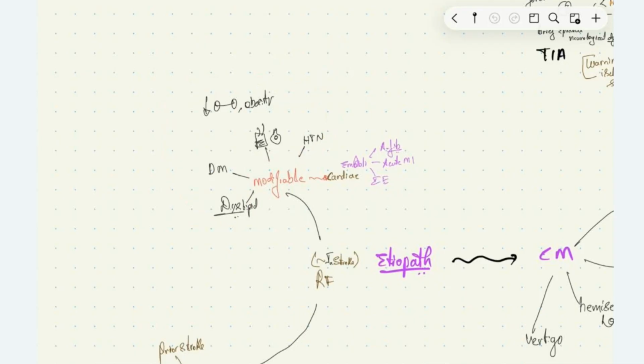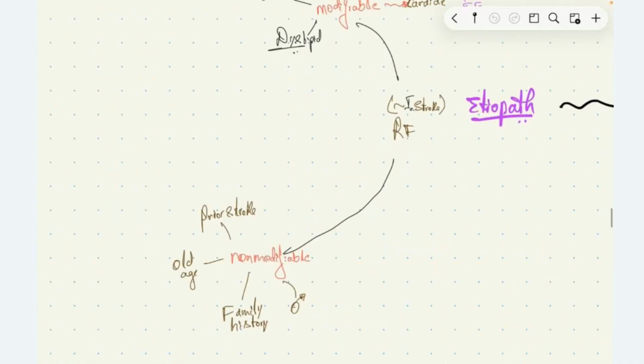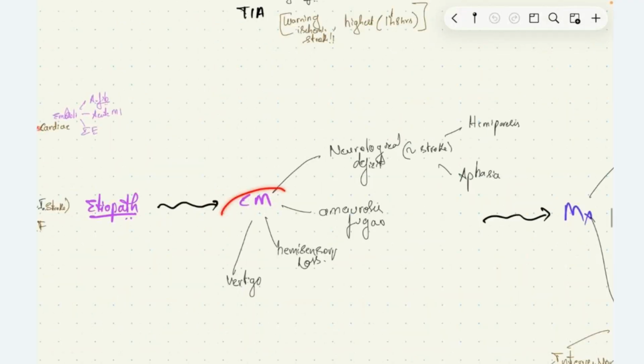And then we have cardiac risk factors for embolism, which are atrial fibrillation, acute myocardial infarction, and infective endocarditis. This subset of patients develop the embolic type of transient ischemic attack. The non-modifiable risk factors for developing transient ischemic attack are prior stroke, old age, family history of stroke, and male gender.